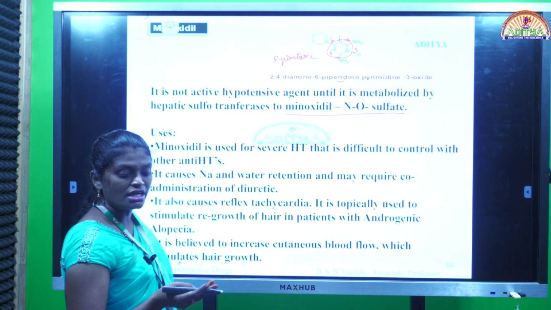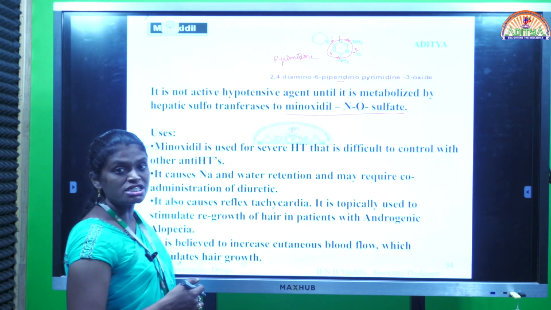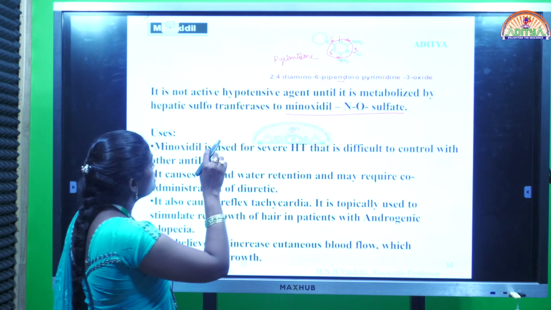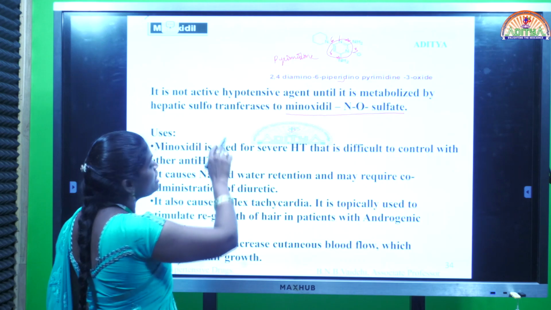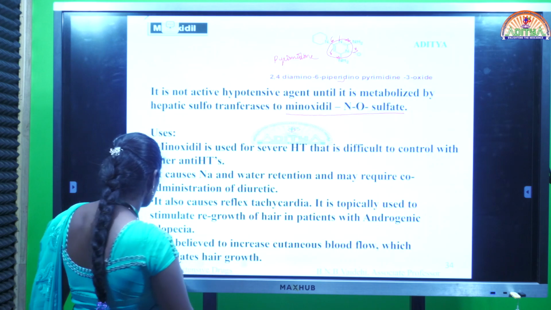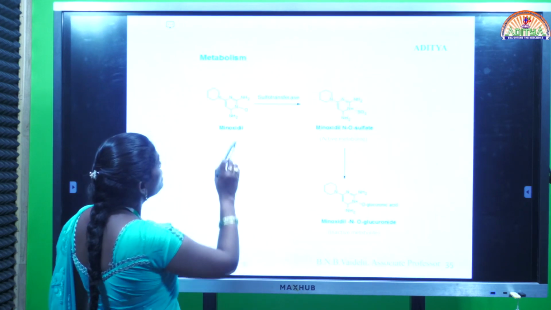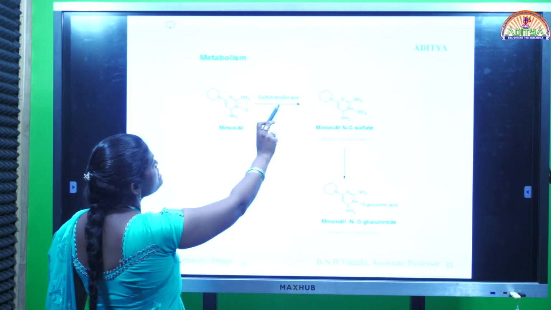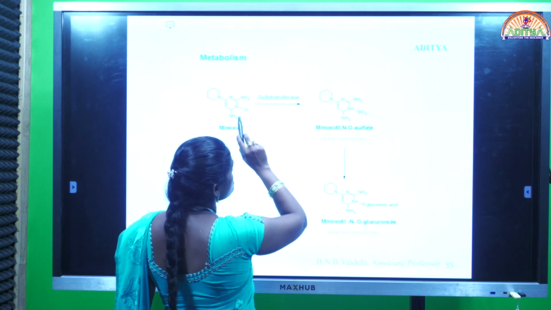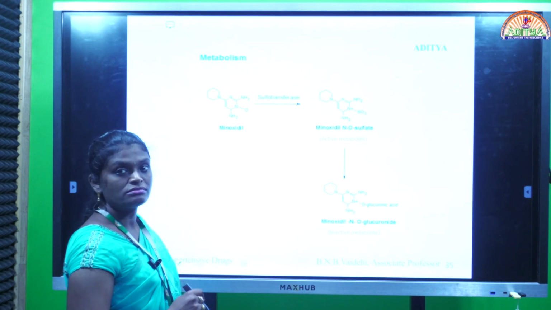Okay, oxidation, reduction, hydrolysis is there. Another one is phase 2, conjugation reactions occurs. Here the drug undergoes sulfotransferation. In presence of sulfotransferase enzyme, sulfur moiety is attached to the minoxidil structure. See here. Minoxidil in presence of sulfotransferase enzyme. See, sulfur is transferred to the oxygen, then it is converting into minoxidil NO sulfate, which is active metabolite.